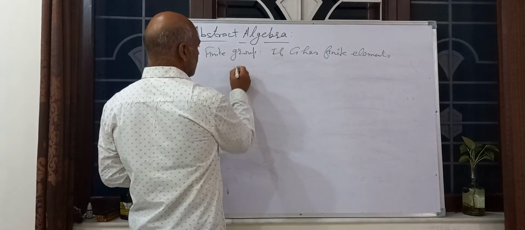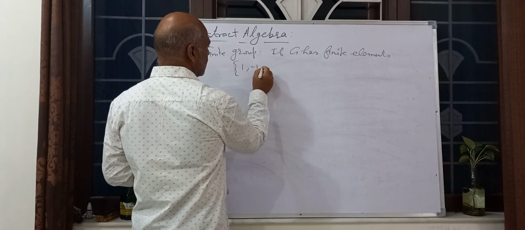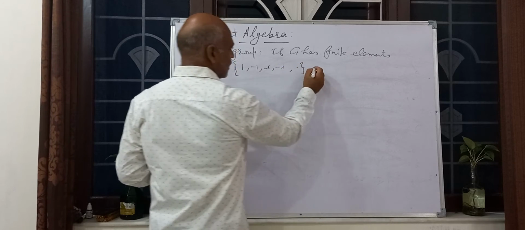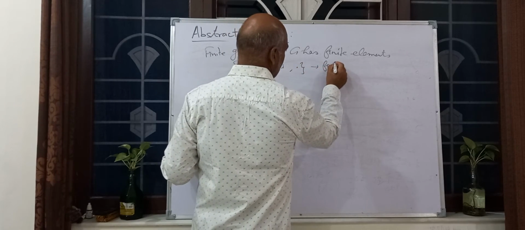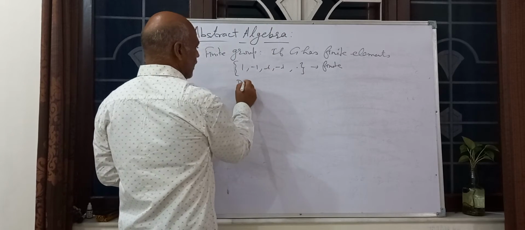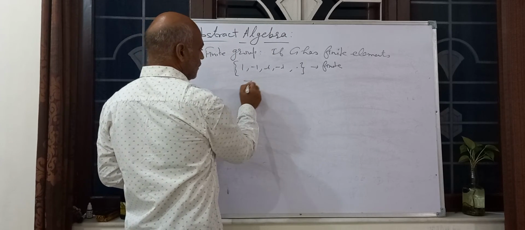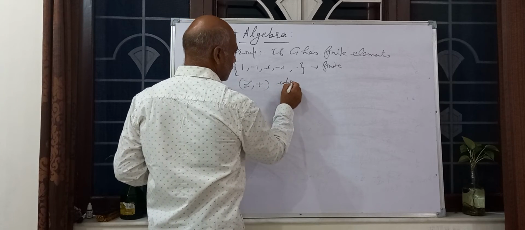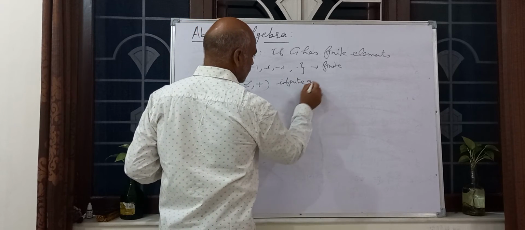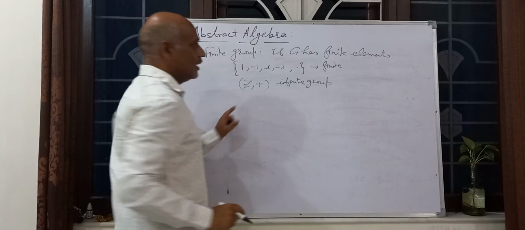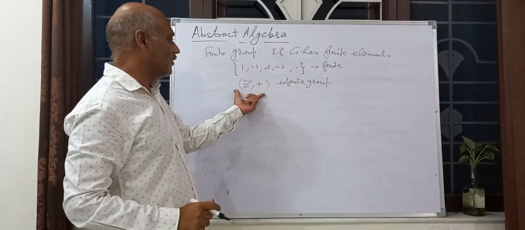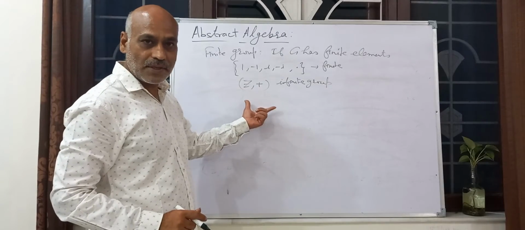Suppose here 1, minus 1, iota, minus iota under multiplication: this is finite. Z plus is infinite. If G has a finite number of elements, this is a finite group; if it has an infinite number of elements, an infinite group.